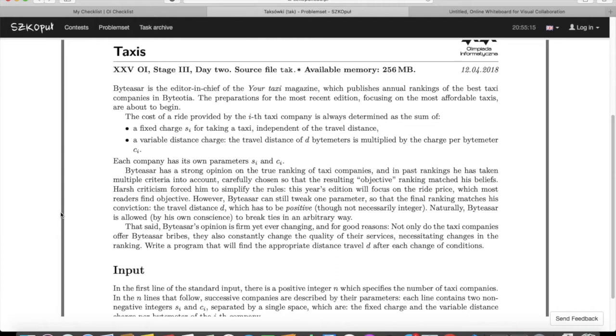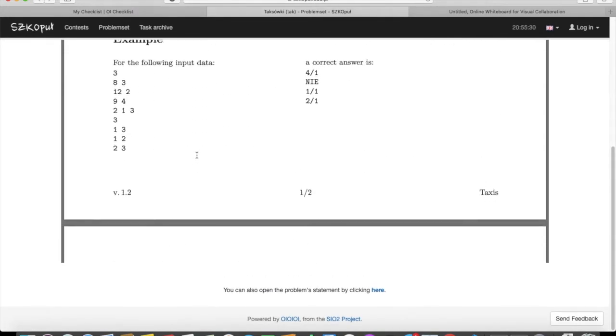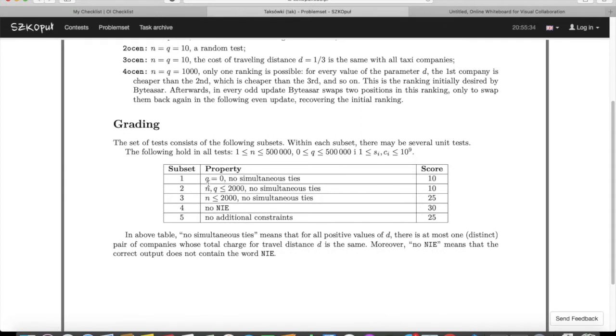So if two taxis require you to pay the exact same amount, then you can order them as 1 2 or 2 1 in your ranking. That is at your discretion. If we solve this, we get the first subtask where there are no queries.